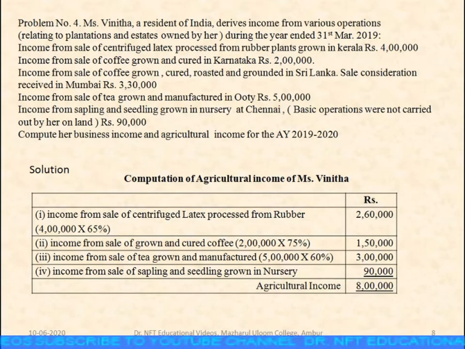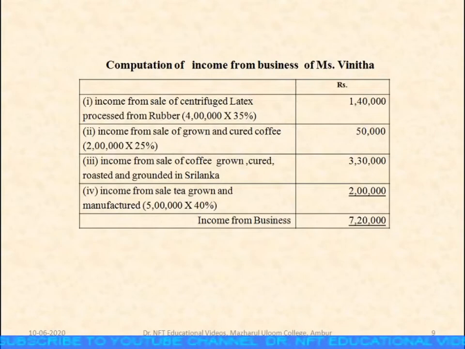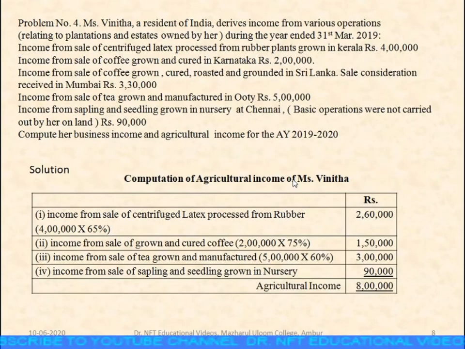We'll see one more problem. Miss Vinita, a resident of India, derives income from various operations relating to plantation and estates owned by her during the year ended 31st March 2019.